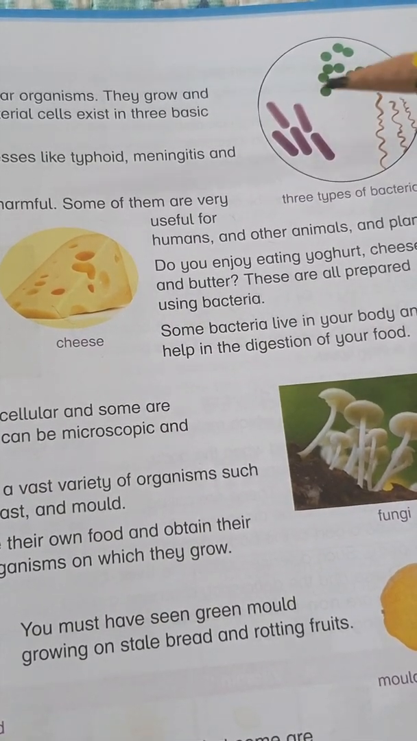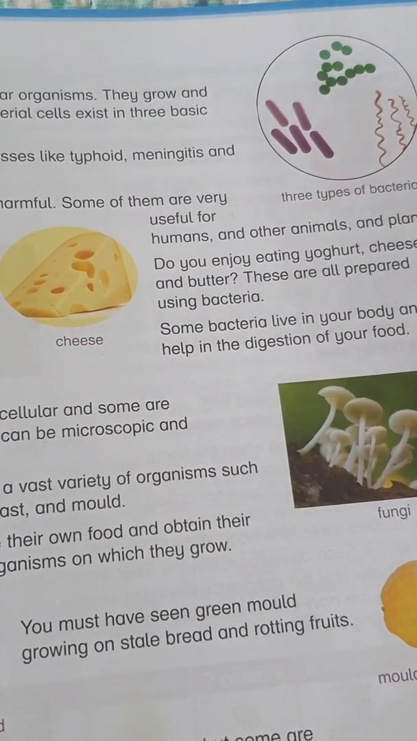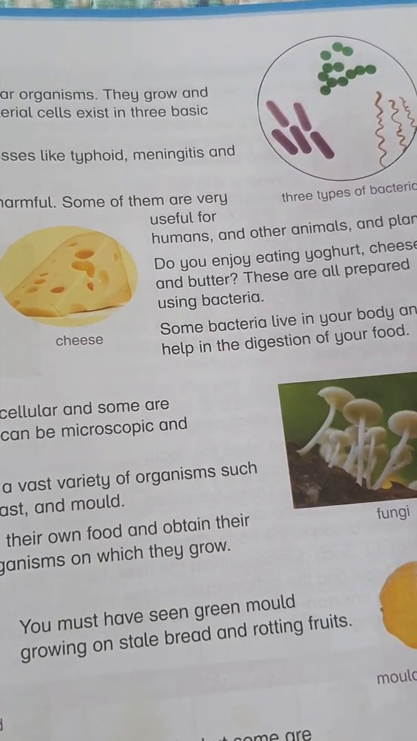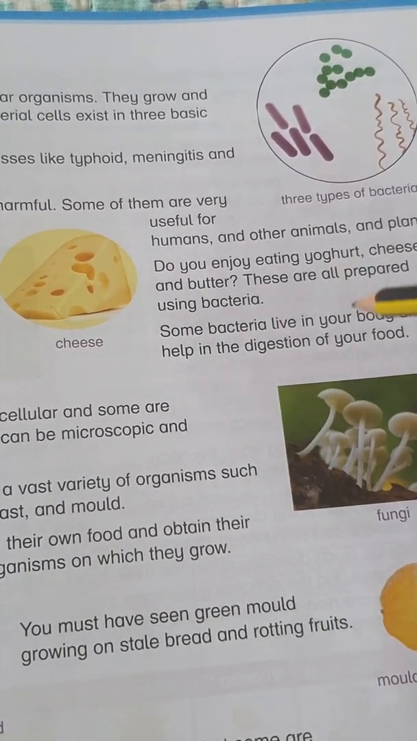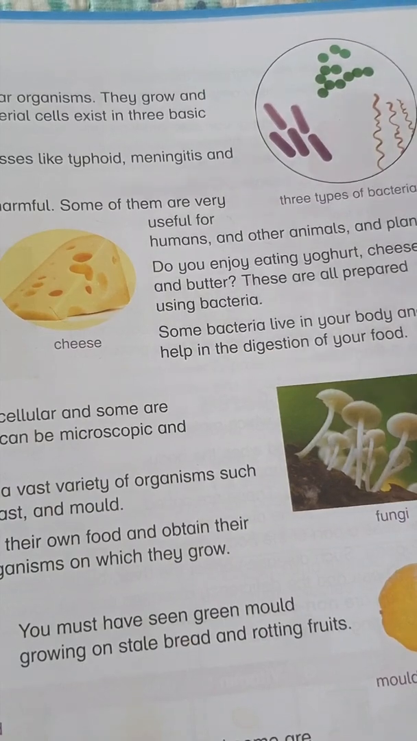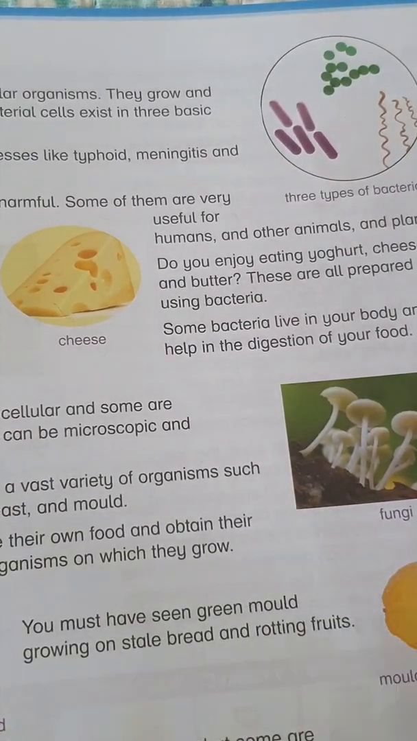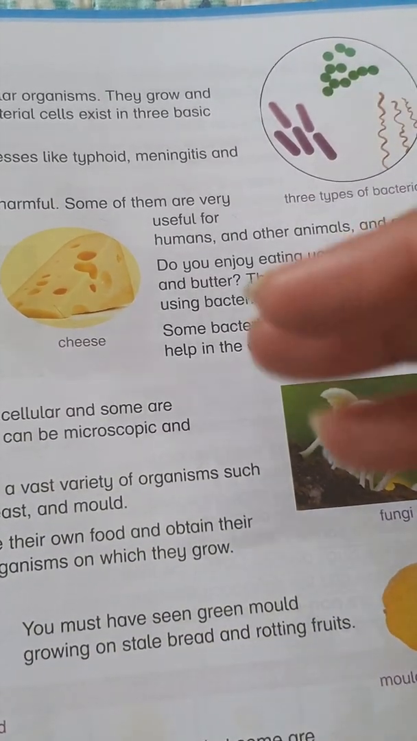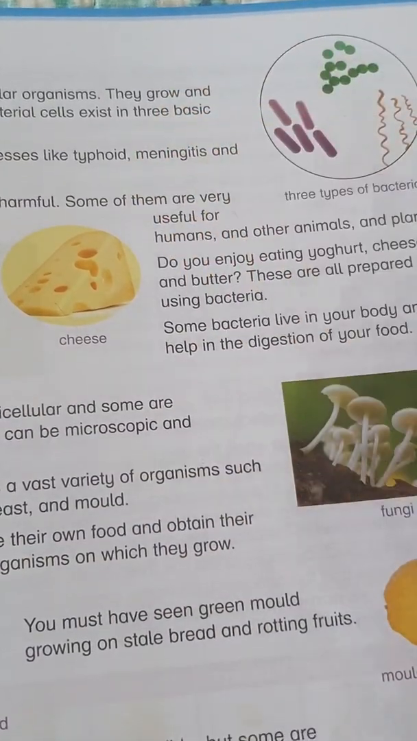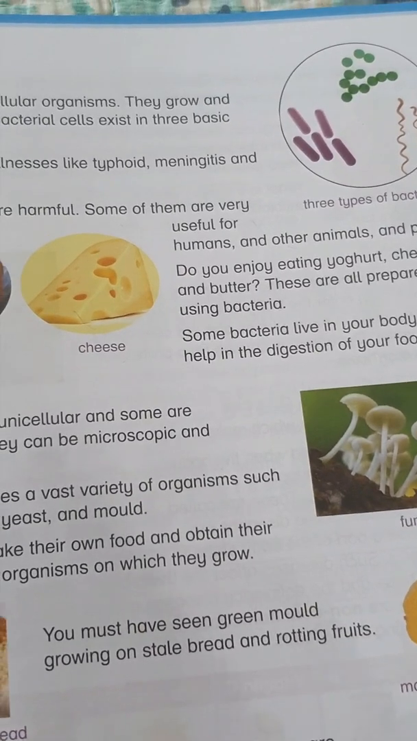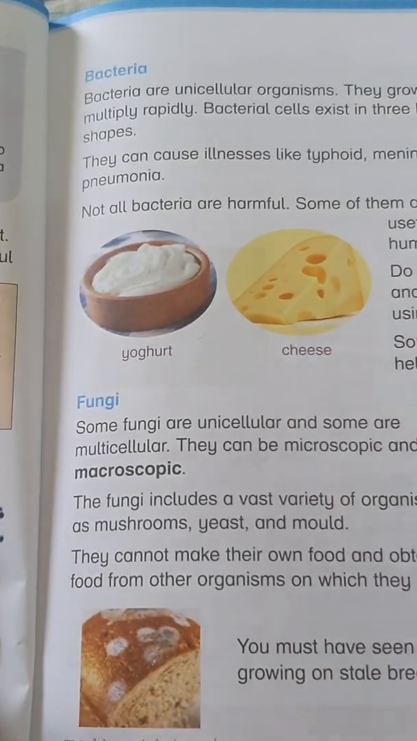Some bacteria live in our body and help in the digestion of your food. Whenever we are eating something, there is a lower amount of bacteria already present in our digestive system. As soon as we eat, the food starts digesting, and the food nutrients, water, sugar, salt, carbohydrates, everything mix in our blood. They get separated and they help us by supplying wherever they are needed.